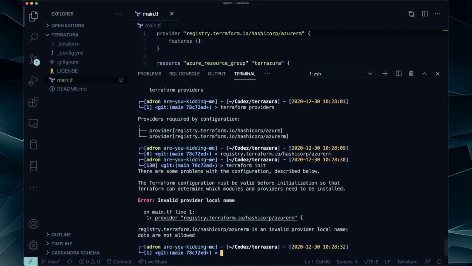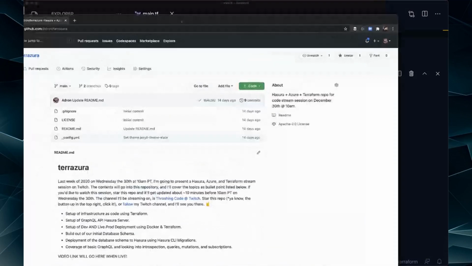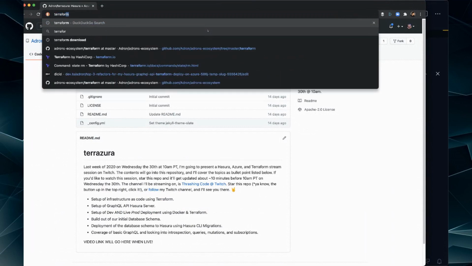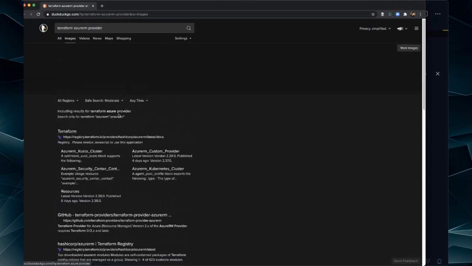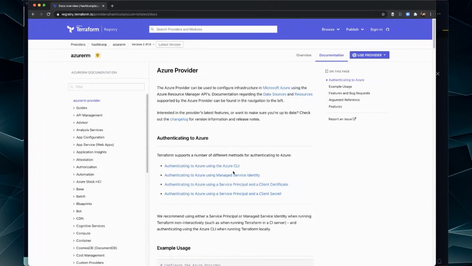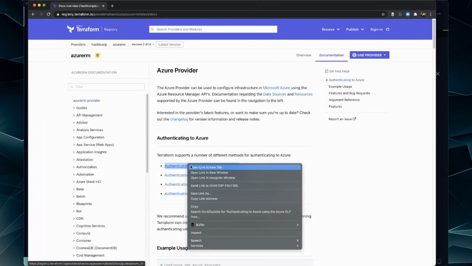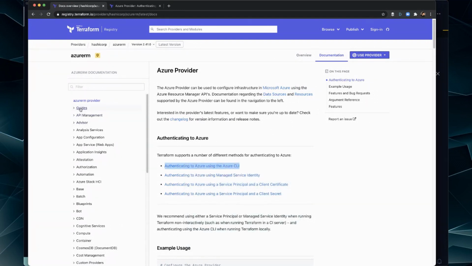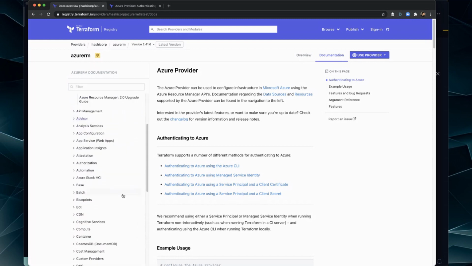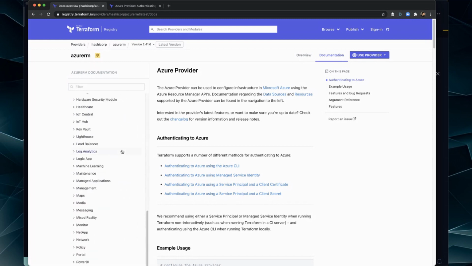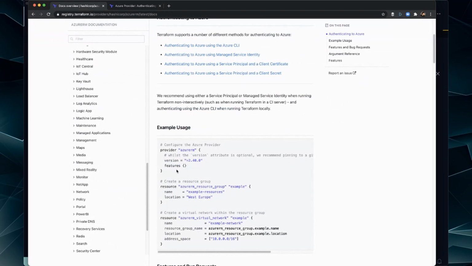Oh, okay. So let's go in the docs. And let's do this. Terraform Azure. What am I supposed to be doing? What has changed in the past like month? Probably did a whole bunch of stuff and it's completely screwed me up. Now just give me an example of what it's supposed to look like. Yeah, this.